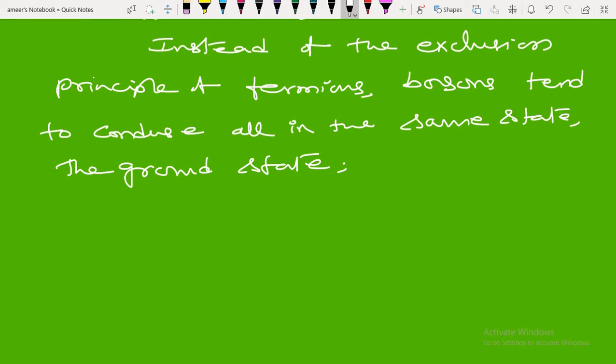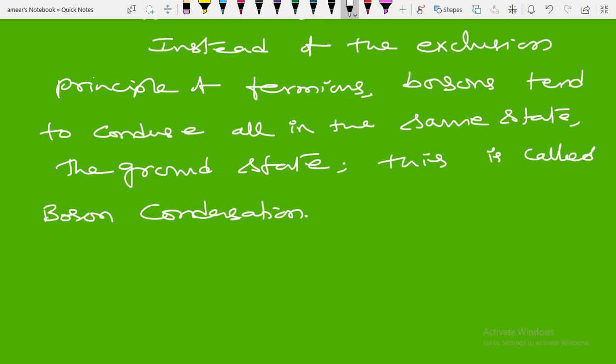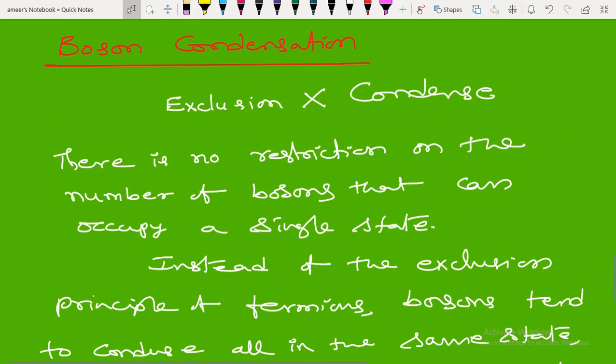This is called boson condensation. This is exactly the opposite of exclusion. The statement itself says very clearly there is no restriction on the number of bosons that can occupy a single state.